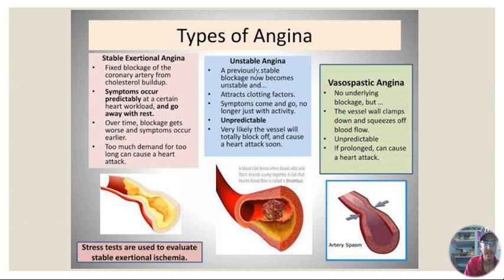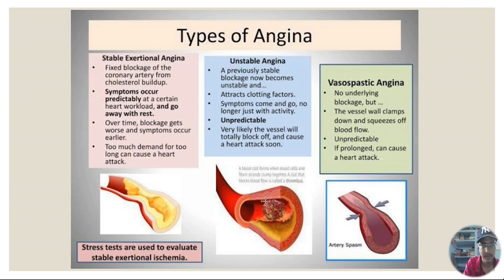In the unstable angina, a previously stable blockage now becomes unstable. So if there was a previously stable blockage and it becomes unstable, then it is called unstable angina, and it attracts clotting factors. Symptoms come and go, and no longer just with activity. It is unpredictable, therefore it is called unstable, and very likely the vessels will be totally blocked off and cause a heart attack.